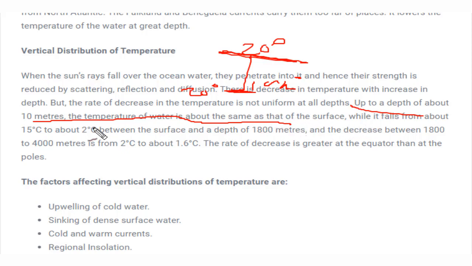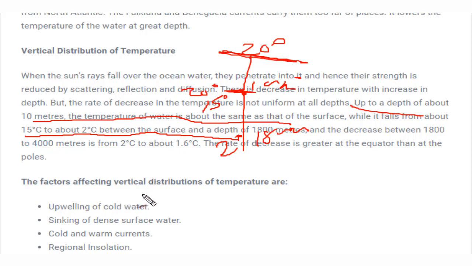And what is the fall in temperature? It is 15 to about 2 degrees Celsius till 1800 meters. So if you go below this 10 meter surface till 1800 meters, the temperature here, if it is 15 degrees Celsius, at the bottom it could be 2 degrees Celsius, and so on. It will keep decreasing as we move below, and it will also vary on the latitude, that means on what latitudes the ocean is lying.